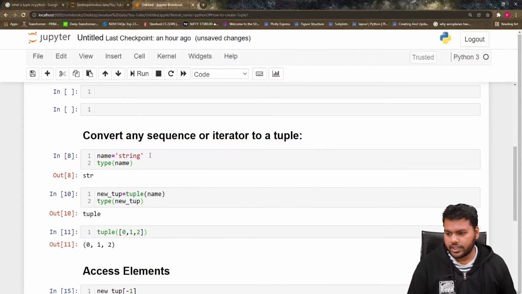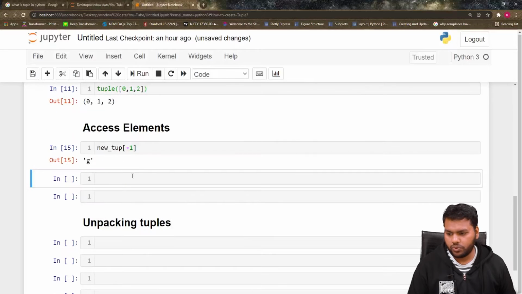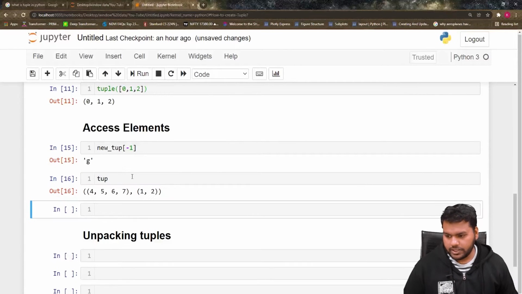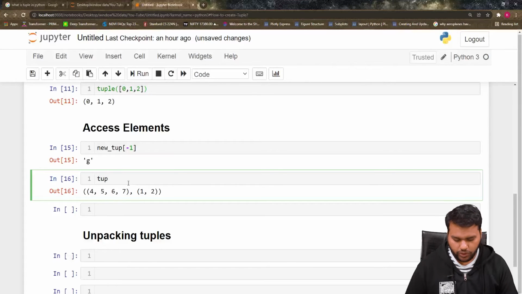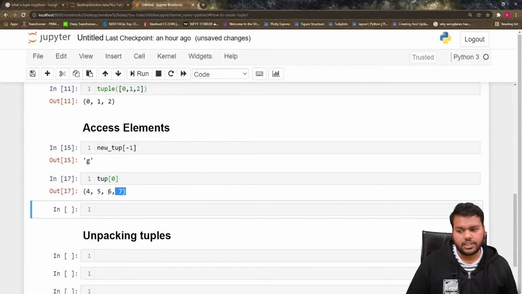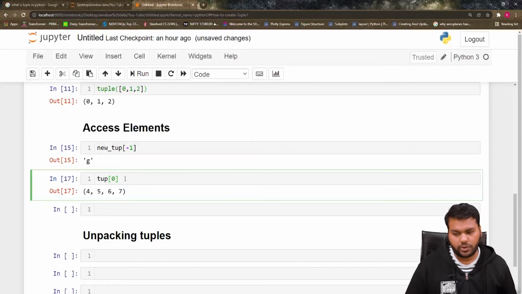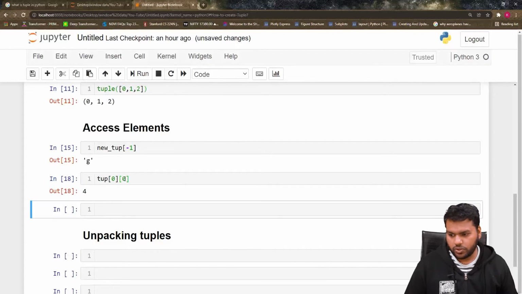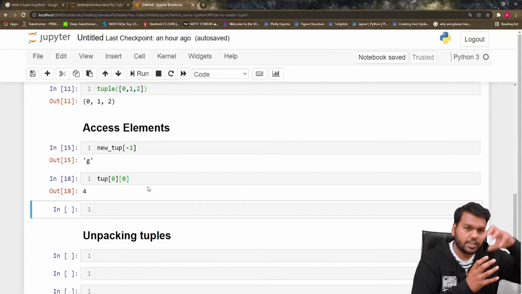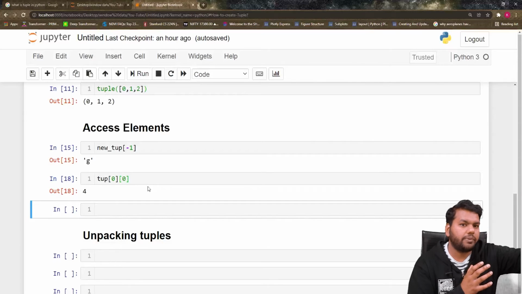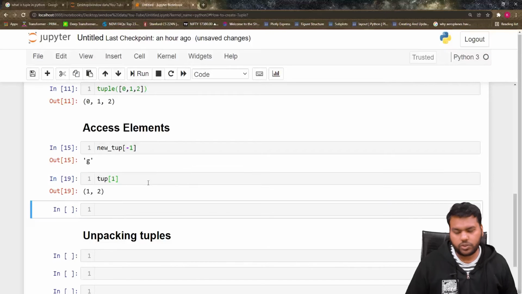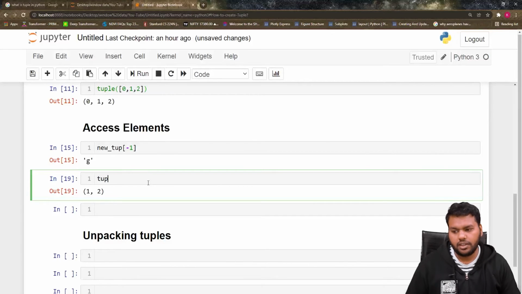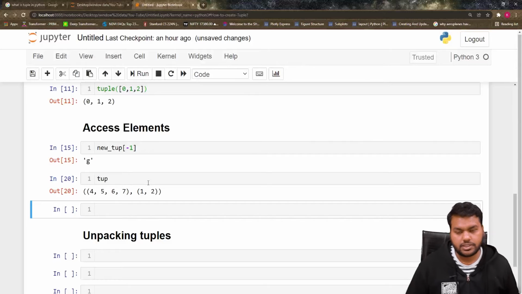Now if you remember, in the starting I defined this nested tuple. This is my tuple which I created in the starting of this video. Now if I want to access the 0 index, I get this tuple because it is a nested tuple. Then if I put 0 again, I get the 4, because first it was a nested tuple, and from the nested tuple it became a tuple. Now I am accessing the element from the tuple, so here comes 4. If I put 1, you can see the 1 comma 2. So that's how we can access the elements from a tuple.